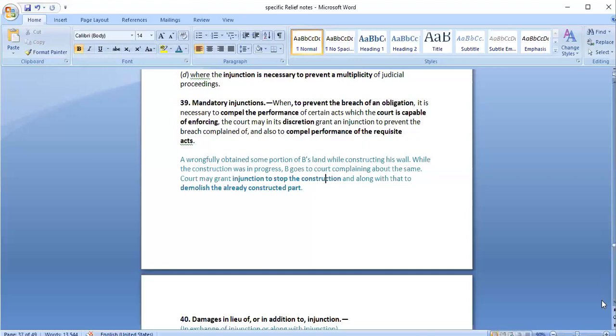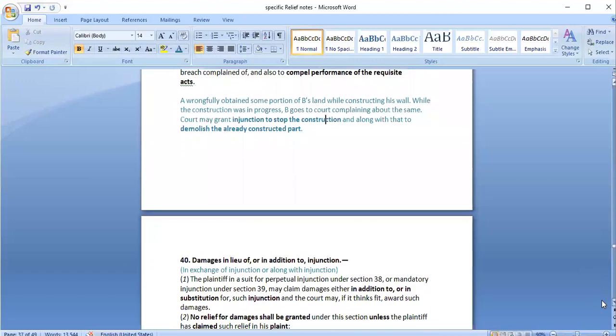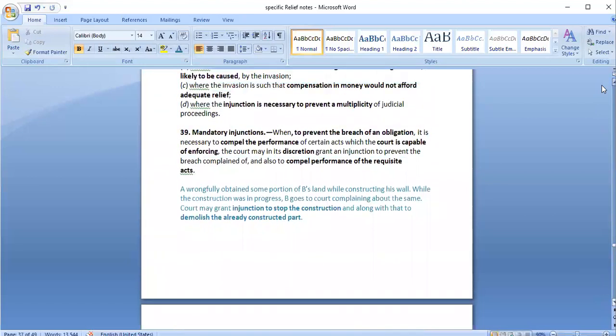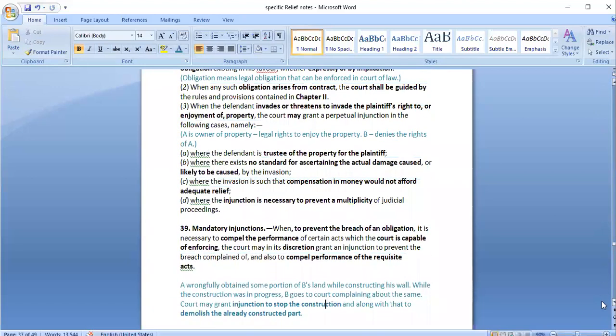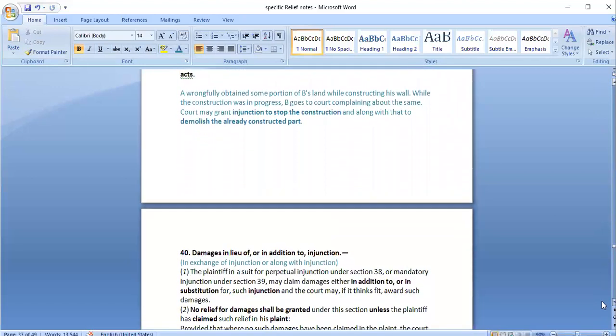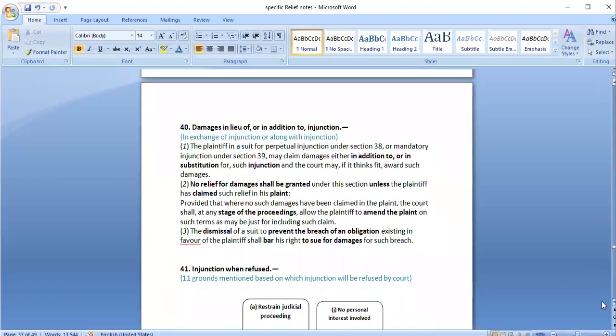So these are the three different types of injunctions that we have: temporary, perpetual, and mandatory injunction. The situations where injunction can be granted. And next is section 40. It talks about damages in lieu of or in addition to injunction. So it may be in exchange of injunction or along with injunction.